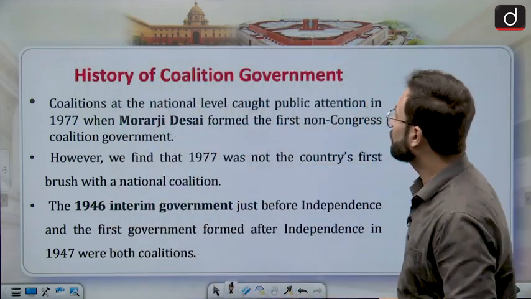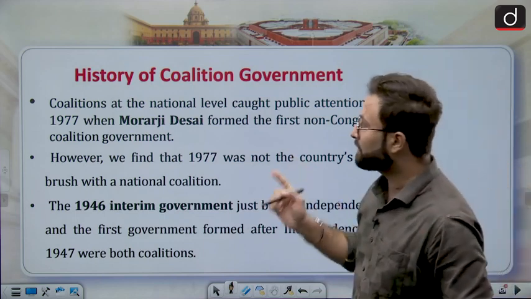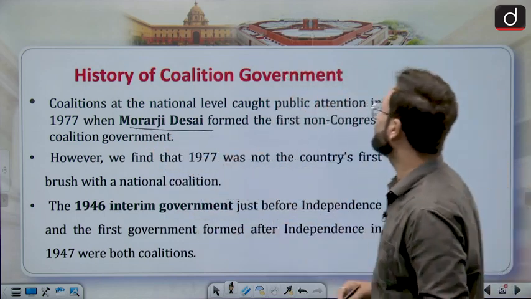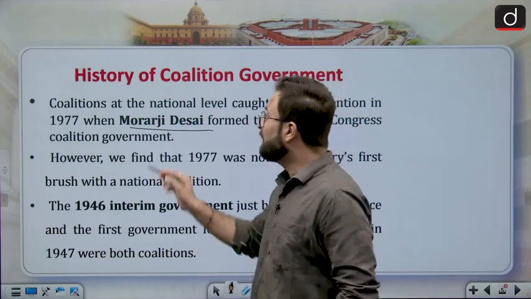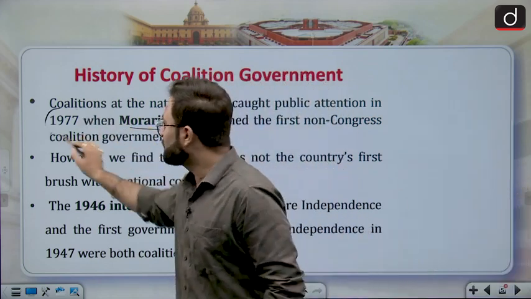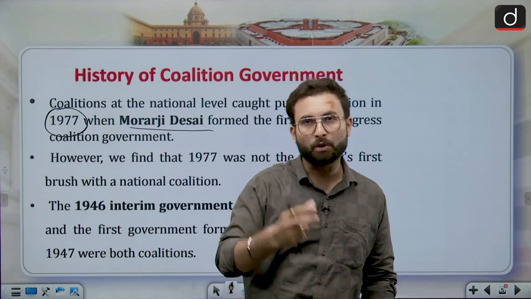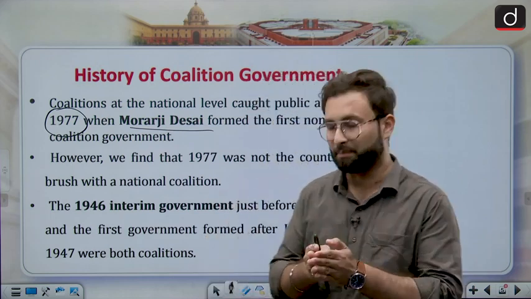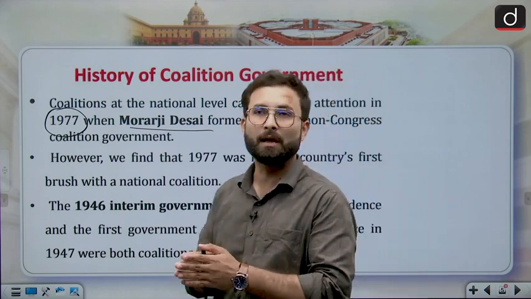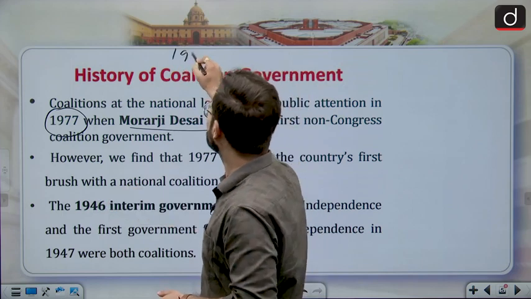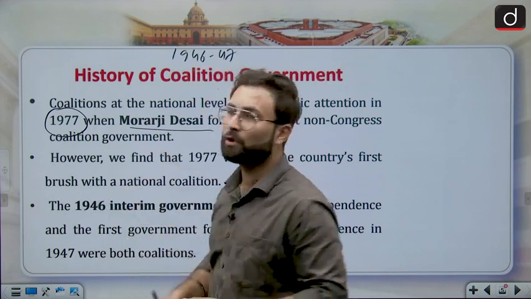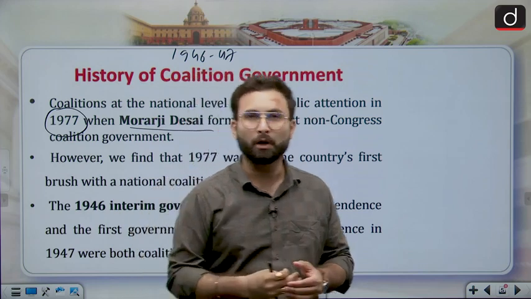Coalition at the national level caught public attention in 1977 when Morarji Desai formed the first non-Congress government. This was the first time the public noticed that there can be a phenomenon like a coalition government, because at the time of 1946-47, the public was not very politically aware.